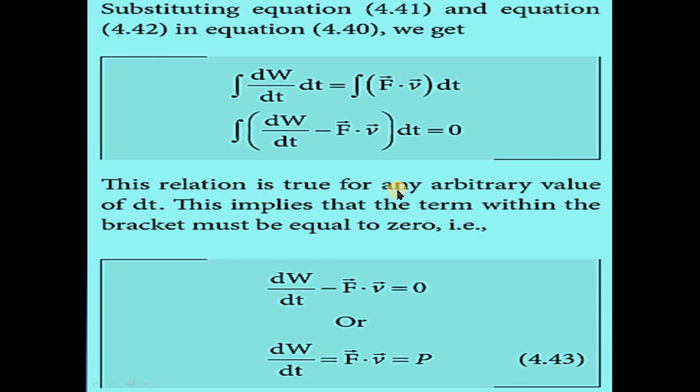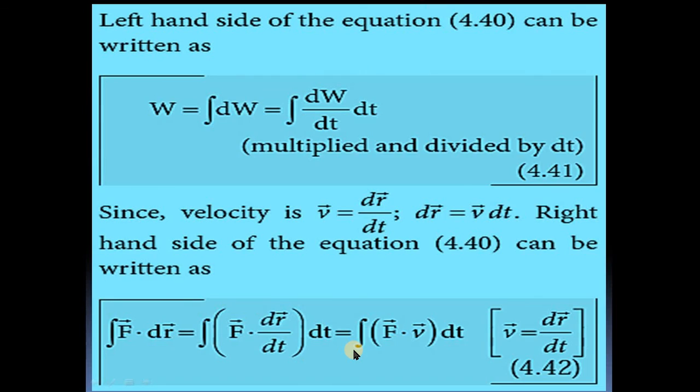This relation is true for any arbitrary value of dt. This implies that the term within the bracket must be equal to 0. That is, dW divided by dt minus F vector dot v vector is equal to 0. Rearranging, dW divided by dt is equal to F vector dot v vector, which is equal to power P. So this is the relation between power and velocity.